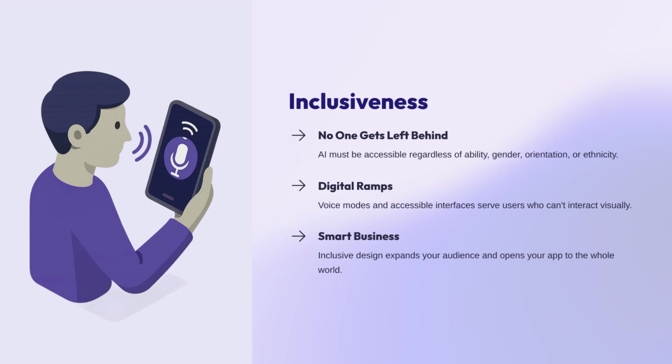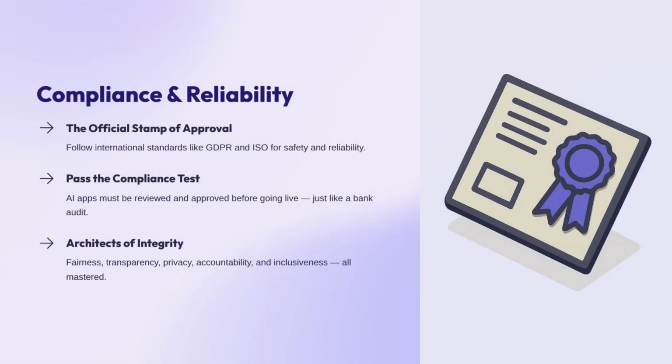So now that we've mastered how to make our apps fair, clear, safe, and inclusive, you might be wondering how we prove to the government and the big bosses that we are following all these professional rules. Well, that brings us right into our next step, which is compliance standards and auditing. Finally, we reach compliance and reliability. This technical area focuses on following international standards like GDPR or ISO to ensure your AI is robust, safe, and operates consistently under different conditions. In our relaxed classroom tone, it simply means the official stamp of approval.